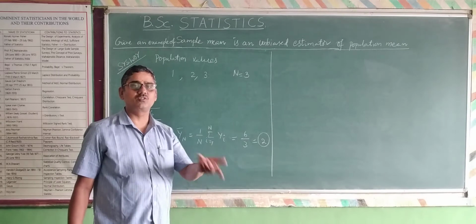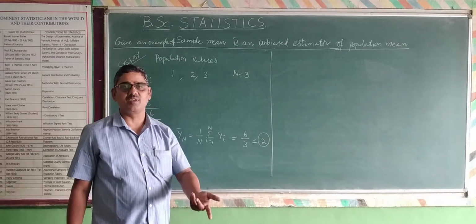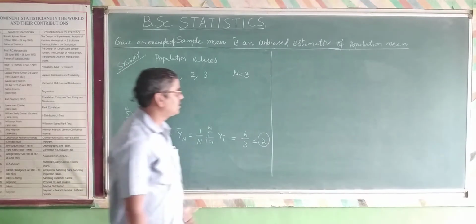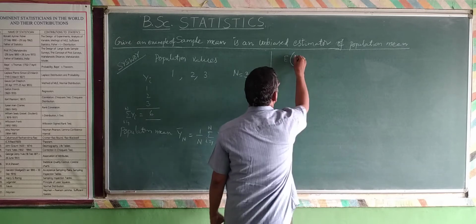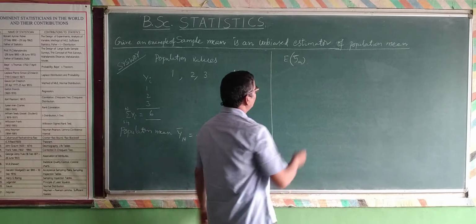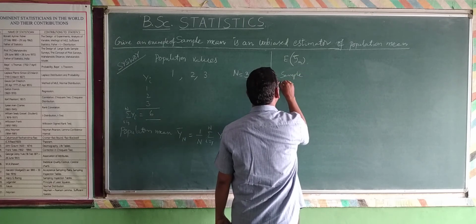For the sample mean to be considered an unbiased estimate of the population mean, you have to prove that the expectation of small y bar n equals capital Y bar N. So I am considering sample numbers. How many samples can you consider?